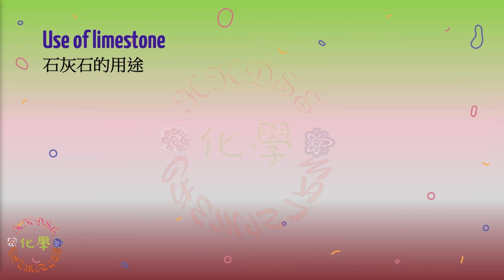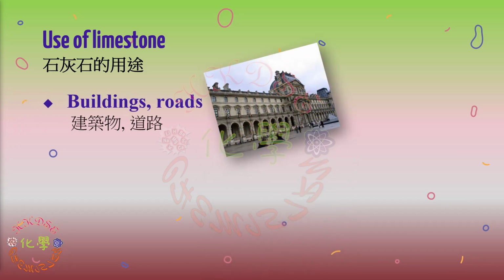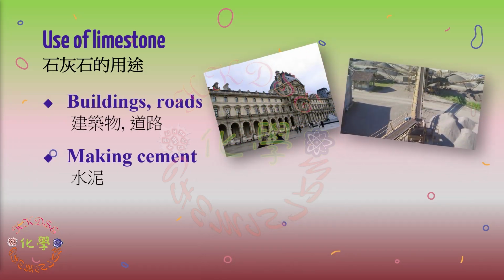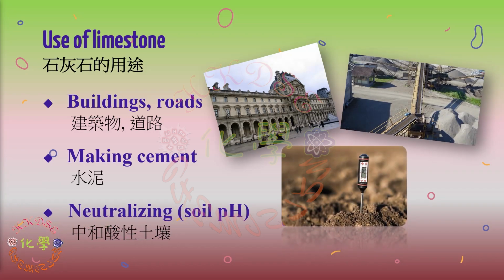Uses of limestone. Limestone is commonly used for building materials and roads. It can also make cement. Limestone is spread on fields to neutralize acidic compounds in the soil, but limestone is easily eroded by acid rain.